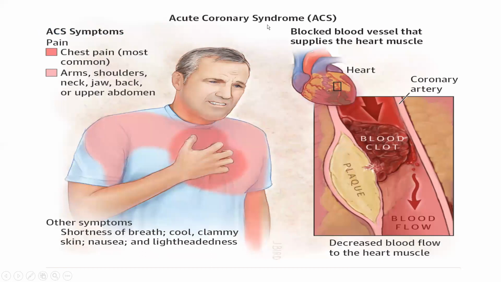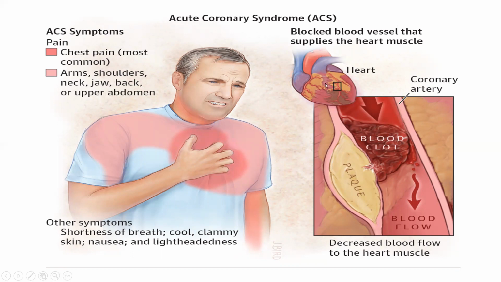Next one, this is acute coronary syndrome. So here our plaque means atherosclerosis. We know fat plaque. This fat will obstruct our blood vessel along with a blood clot. Because of that, our blood cannot enter into the other places. See here, the heart area, there is a blockage.